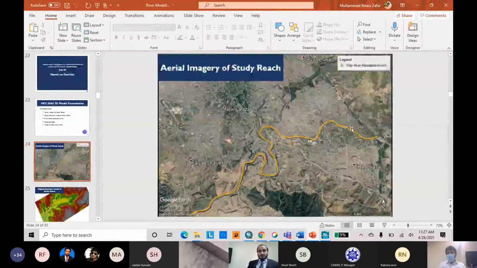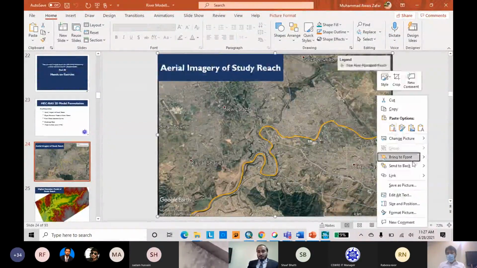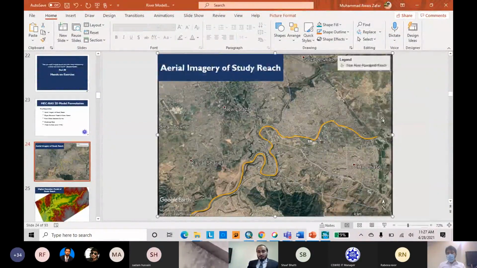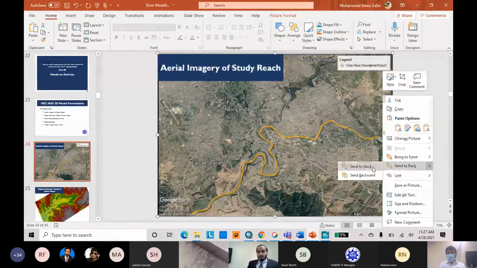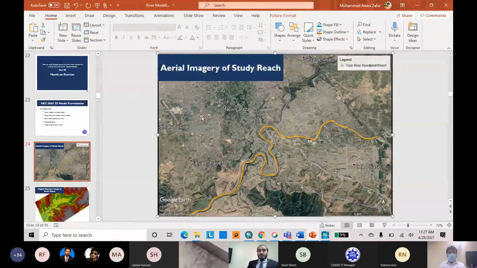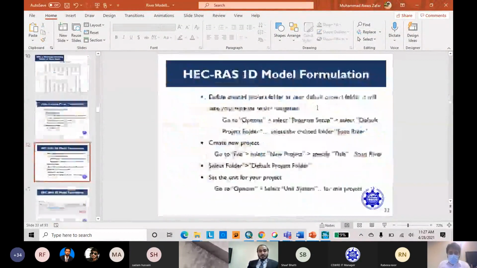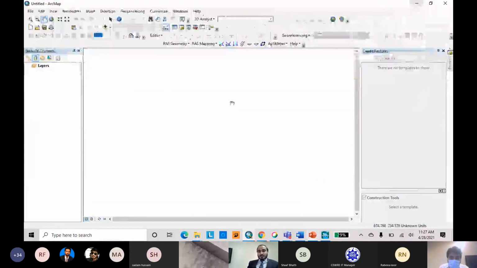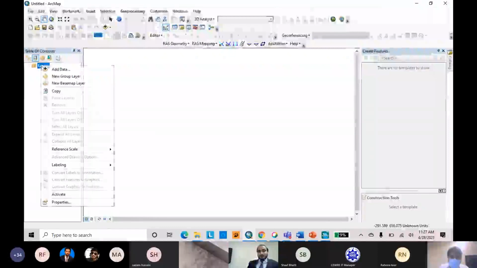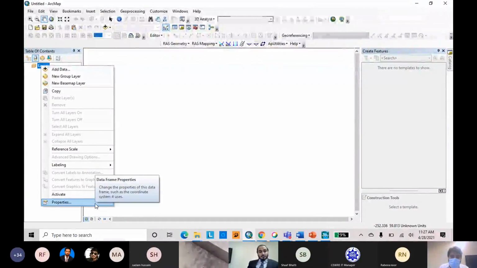The study reach falls into the 43 zone. That's why I incorporated it here, but I think I have missed the value. So Swan River falls in the 43 zone.